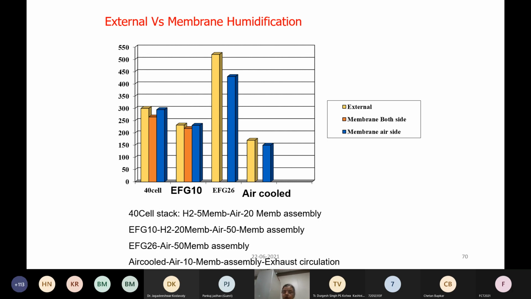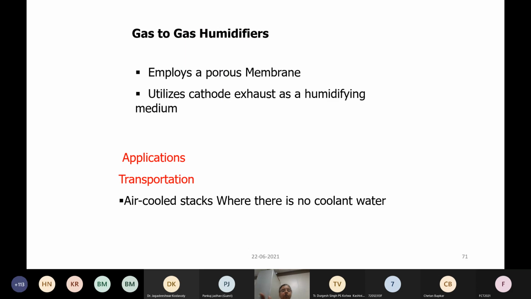Apart from this, you can also have a gas-to-gas humidifier, where the type of membrane used is a porous membrane, so you have to use the same gas. Like oxygen exhaust, or air exhaust, can be used for cathode humidification. This is very useful in the case of an air-cooled stack, where you don't carry extra water.